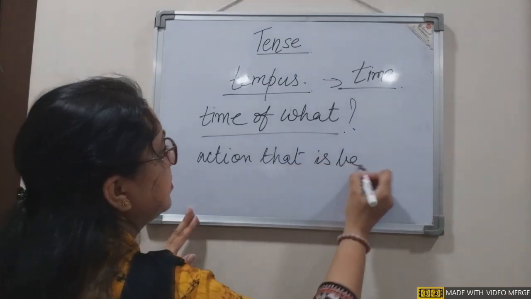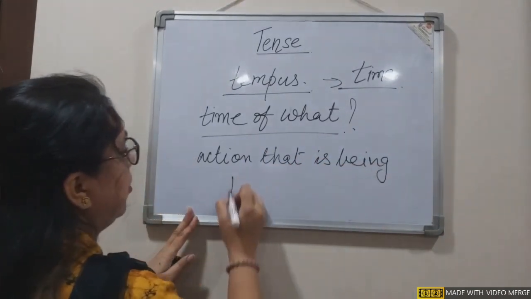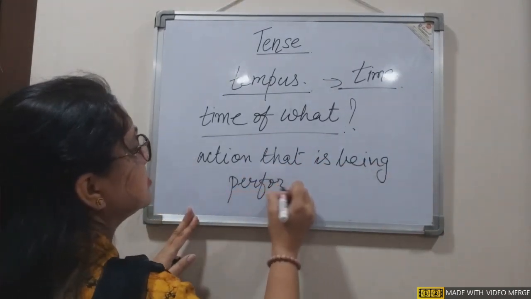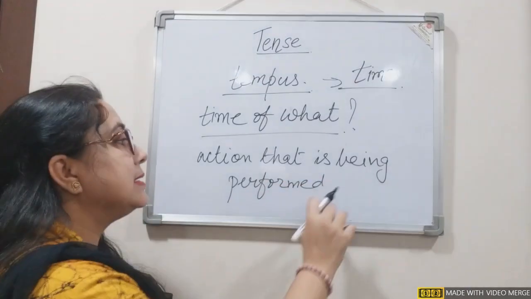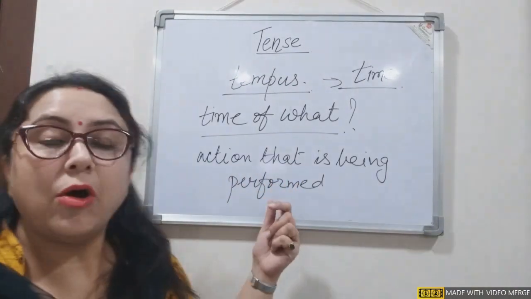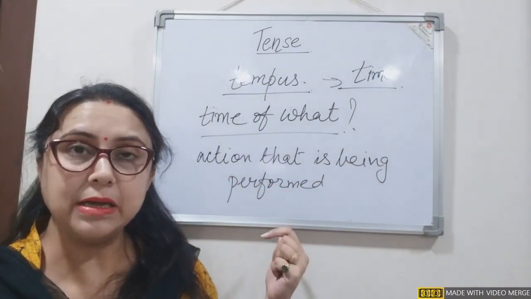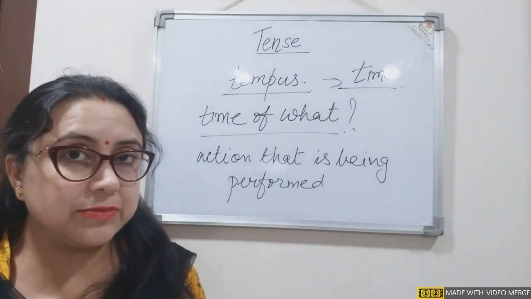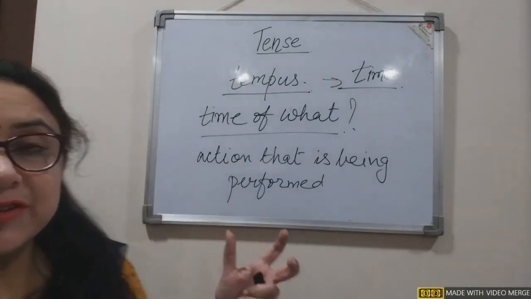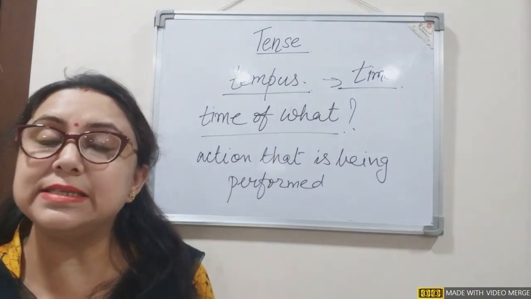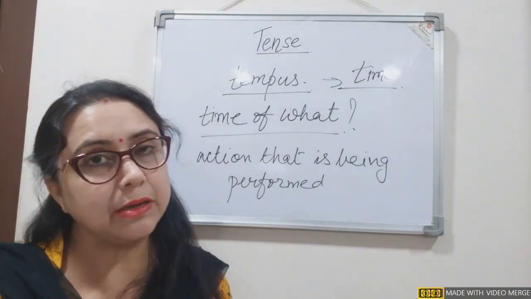Tense tells the time of the action that is being performed. I hope this much is clear to everyone. So, what is the basic purpose of tense? It tells the time of the action which is being performed.